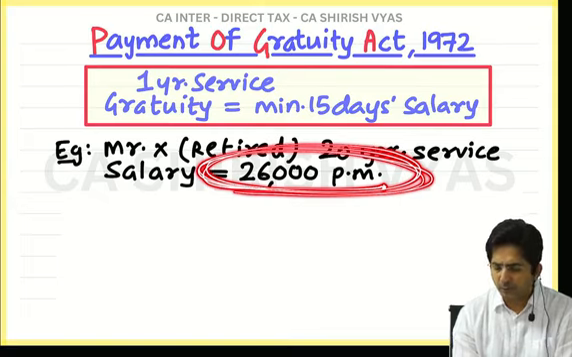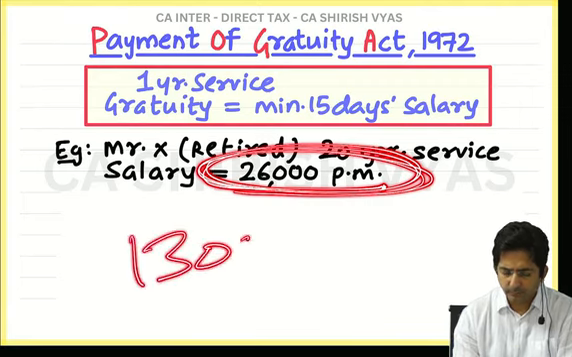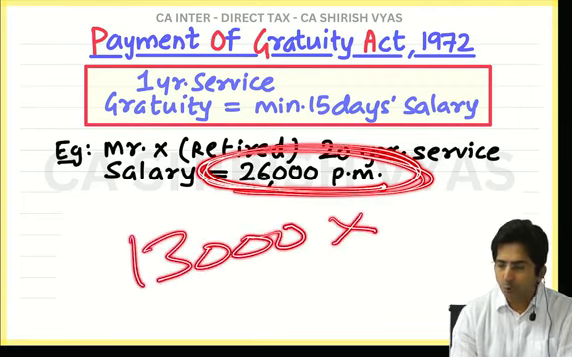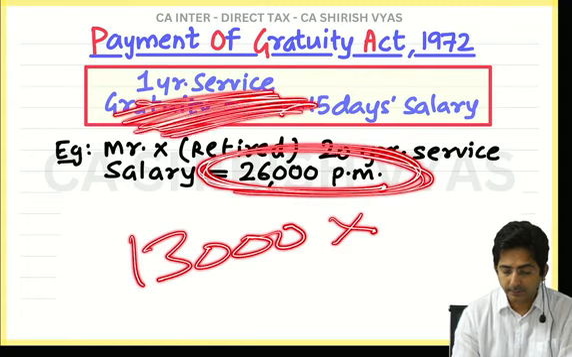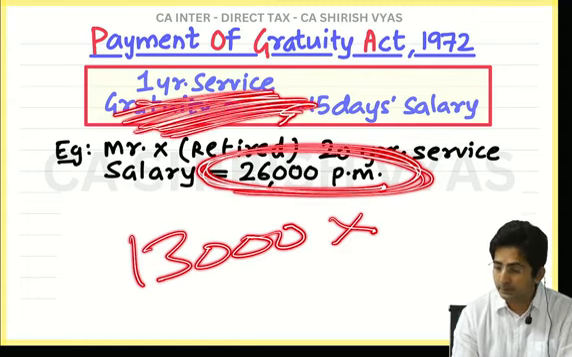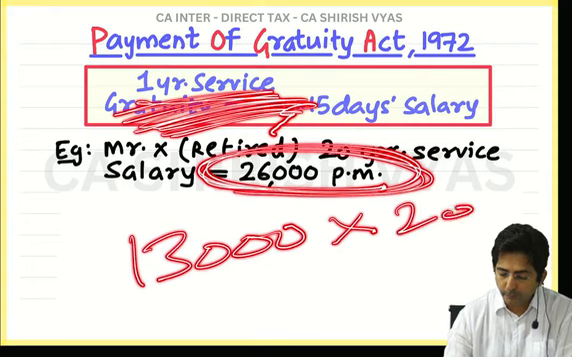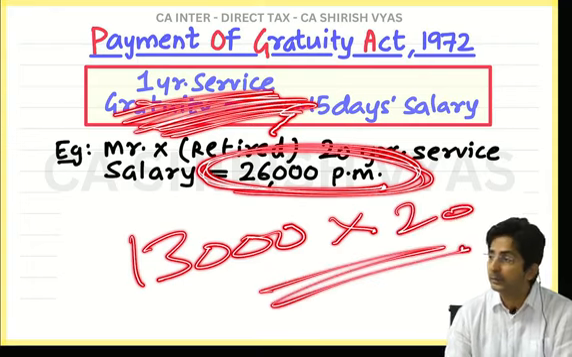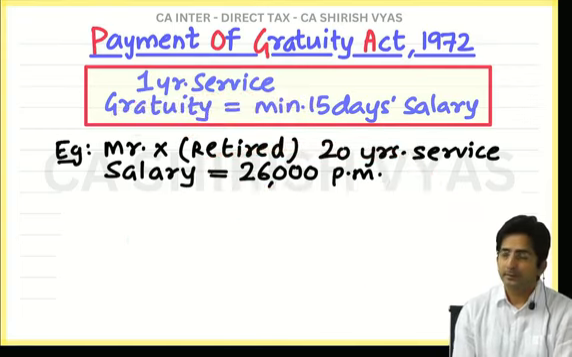So half of this is what? 13,000. Why did you do half? Because 15 days is kind of half a month, and this is for 1 year of service. And this employee worked for how many years? 20 years. So you will multiply by 20, and that will give you 2,60,000. But that's wrong. I'll tell you why.